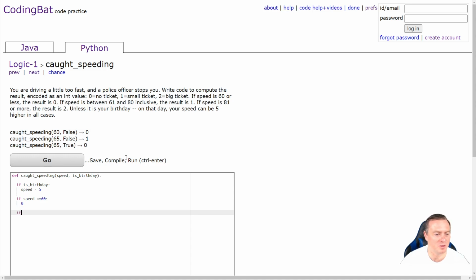We could do it as an elif, but I'm just going to do it as an if. If the speed is between, so we'll go 61 less than or equal to speed, less than or equal to 80 inclusive, we're going to return a 1. And sorry, I need to go back here and type in return. And then for the speed, we don't even need to do any if, because it's just going to be everything else. We can just return 2. See how this goes.